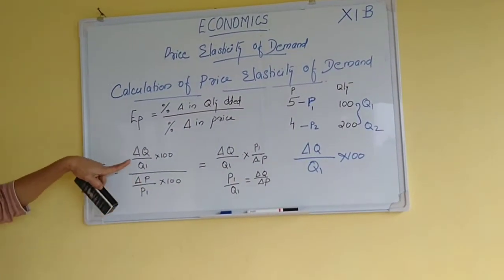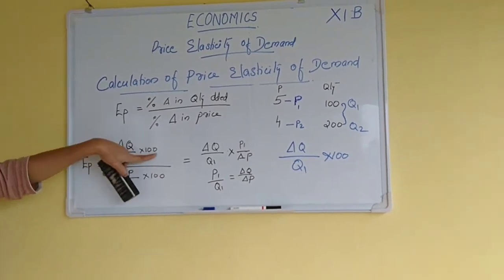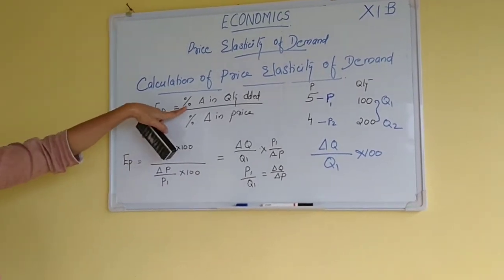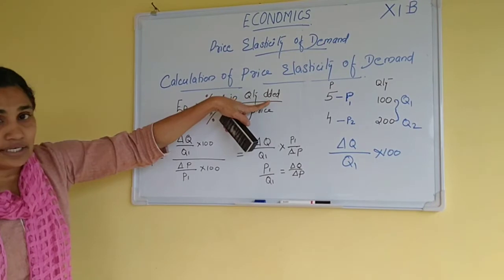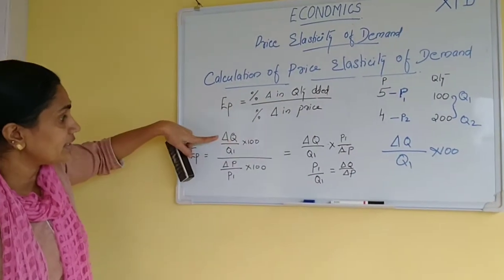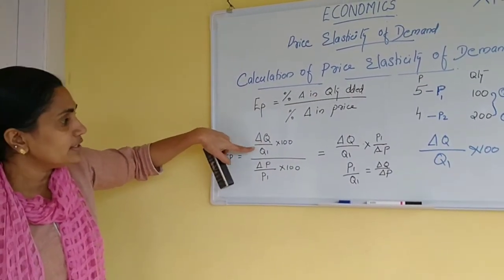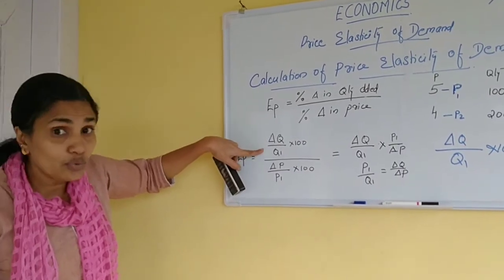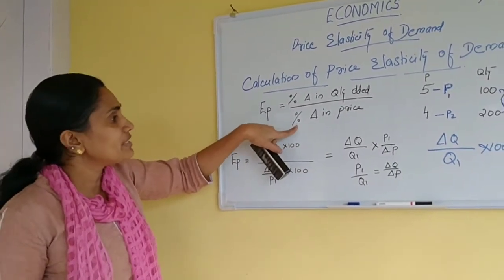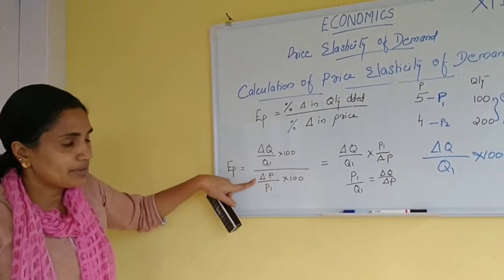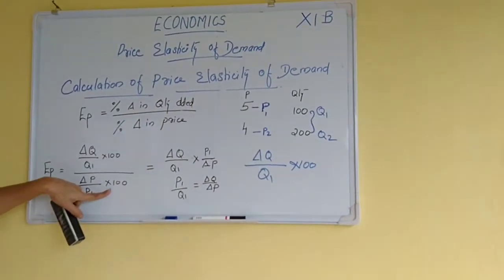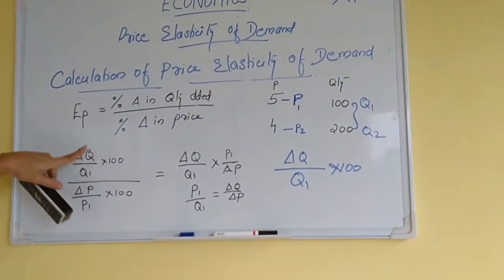So percentage change in quantity demanded is delta Q by Q1 into 100, and percentage change in price is delta P by P1 into 100. Do you have any doubt in calculating this?